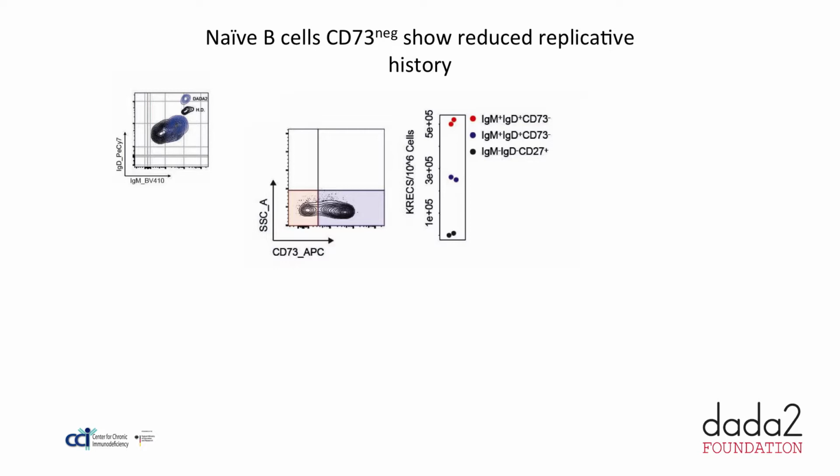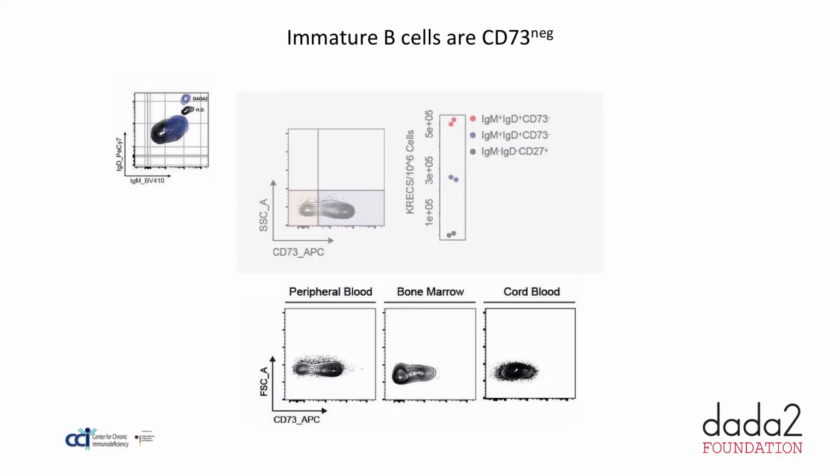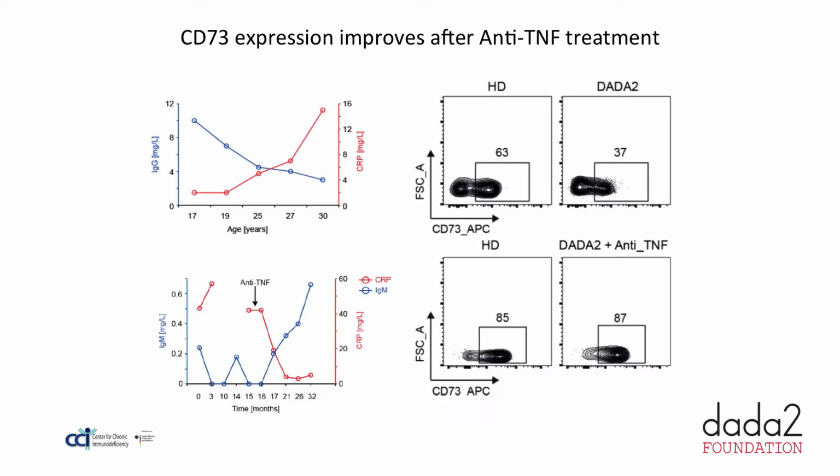IgM high CD73 negative naive B cells are less mature than the CD73 positive cells. In agreement with these results, B cells from the bone marrow or cord blood, so immature B cells, lack expression of CD73. Interestingly, in agreement with what was observed for the immunoglobulin levels, the expression of CD73 is also restored by the treatment with anti-TNF.